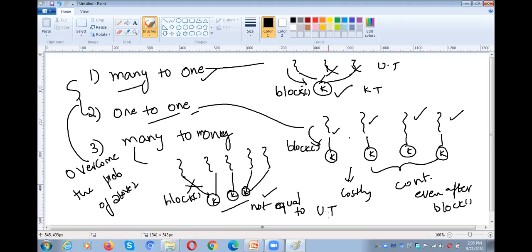So that if one user level thread sends a block system call, it won't create any problem for the execution of the remaining threads. Why? Because these remaining threads are connected to the other kernels. Only a few are affected. If it sent a block system call, these two cannot work, because these two are connected to this kernel. But the user level threads which are assigned to the remaining kernel level threads can work properly even after the block system call. So these are the three varieties of threading models.